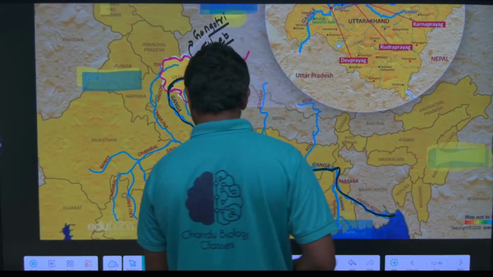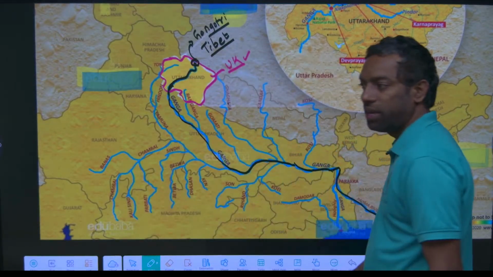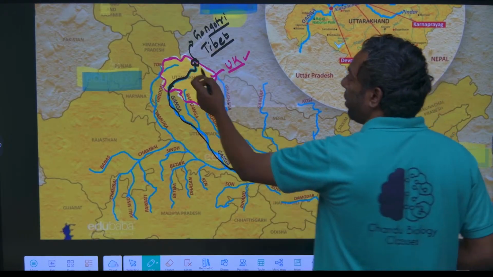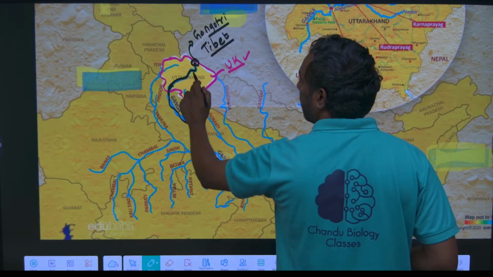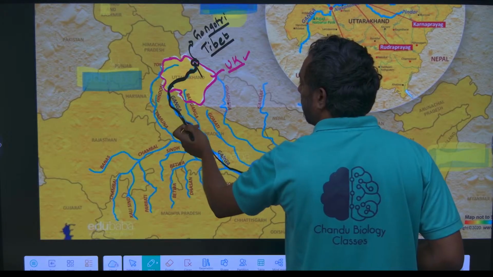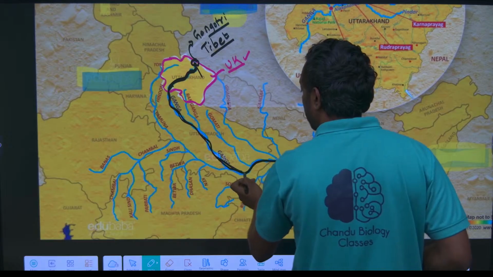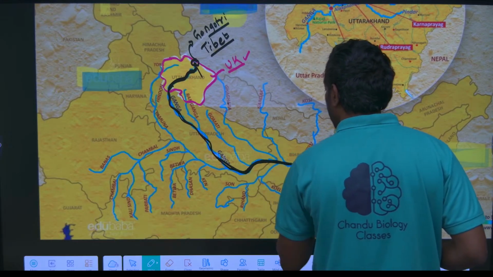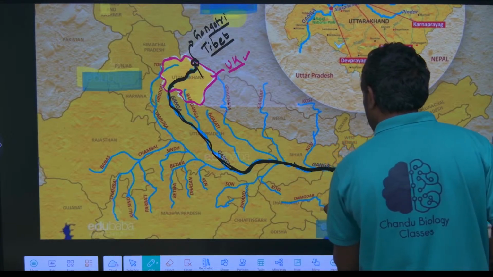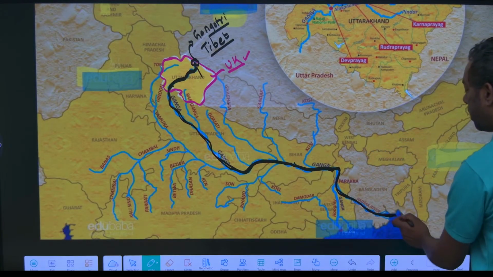In geography, maps are the most important. This is the Uttarakhand state, which enters Uttar Pradesh, then Bihar, then West Bengal, and finally reaches Bangladesh and the Bay of Bengal.